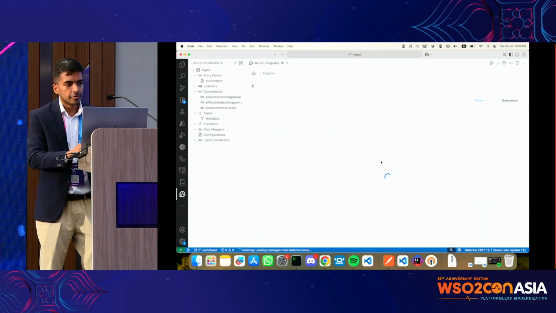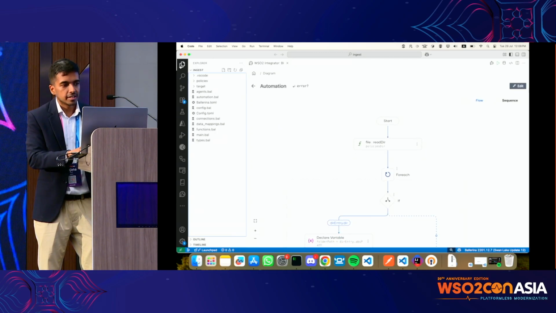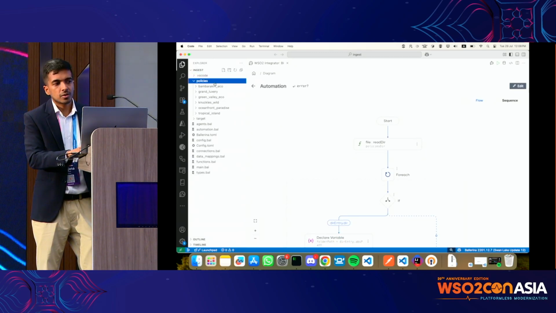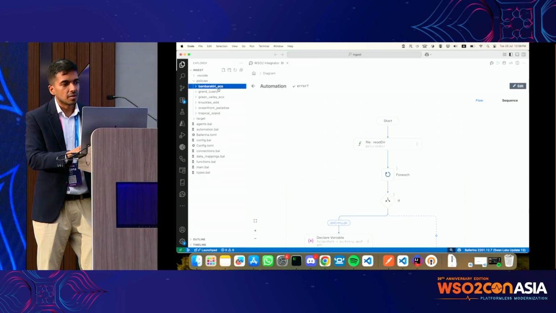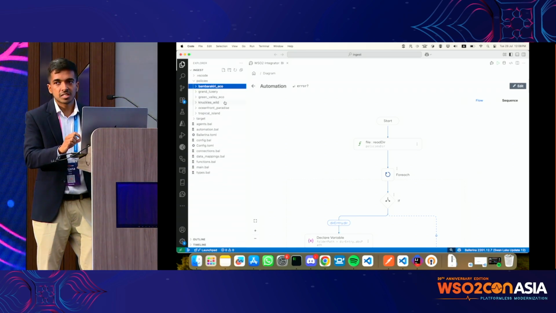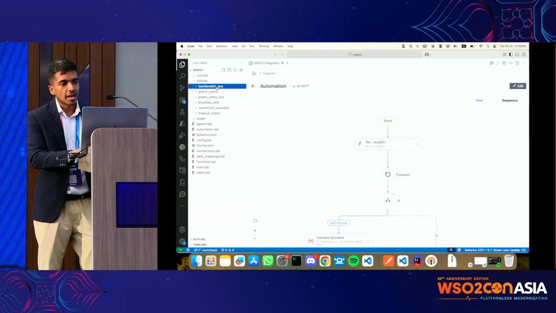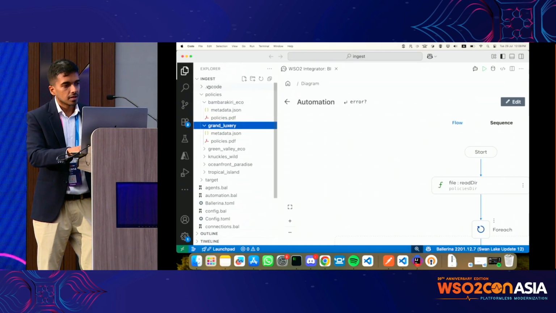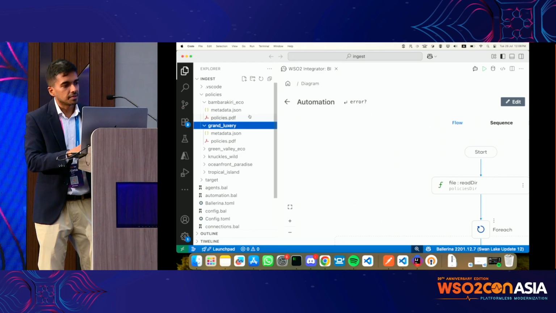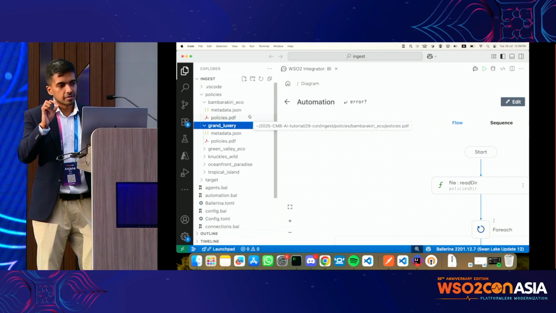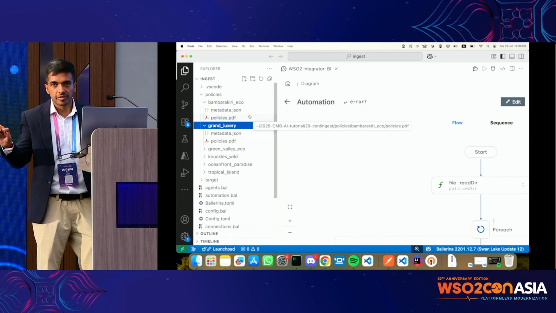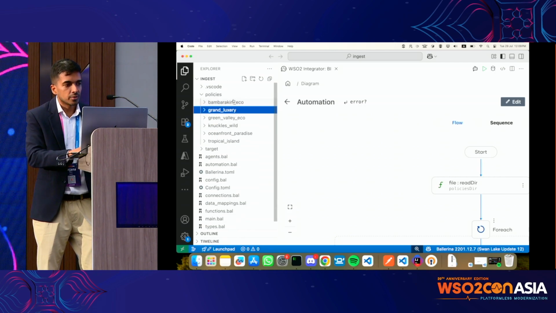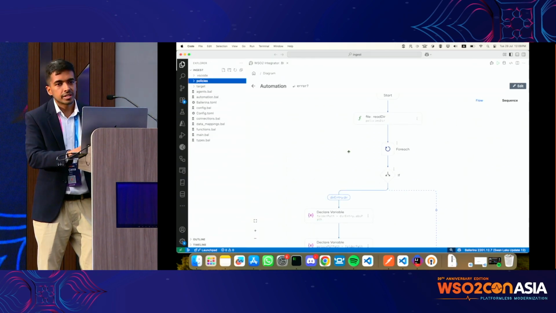So if you go here, if I show you my file directories, I have this folder called policies. Here I have a bunch of folders which are specific to a given hotel. We have this metadata and we have policies here. For each folder, we have this particular structure. Again, we have the metadata file and the PDF file, right? So I wrote this integration. I'll just read through the integration.